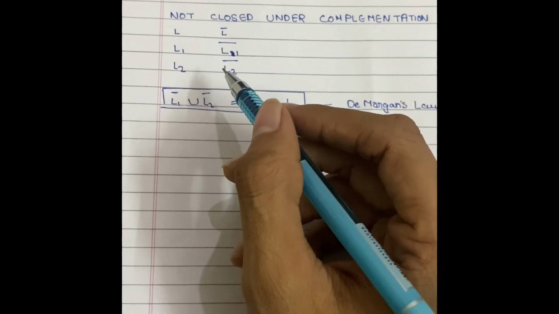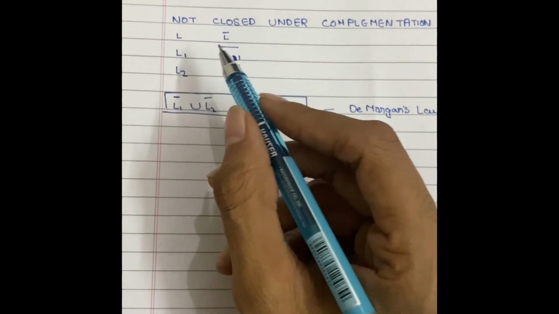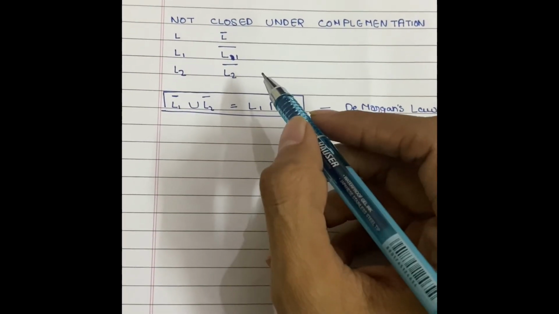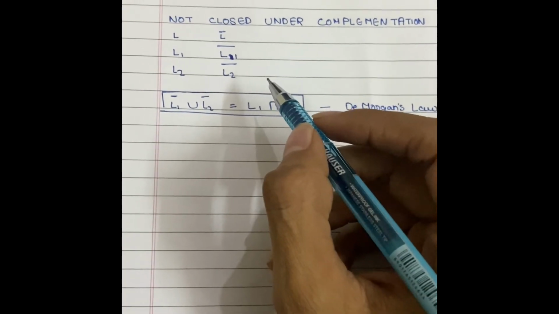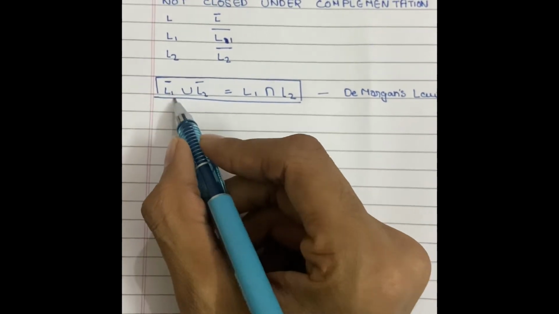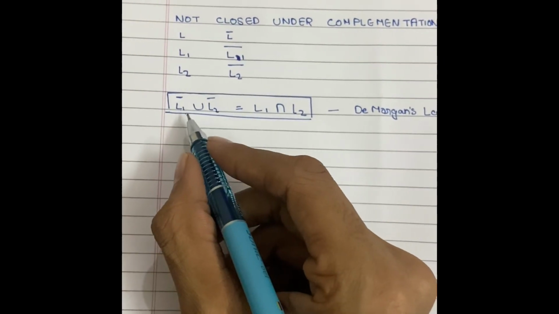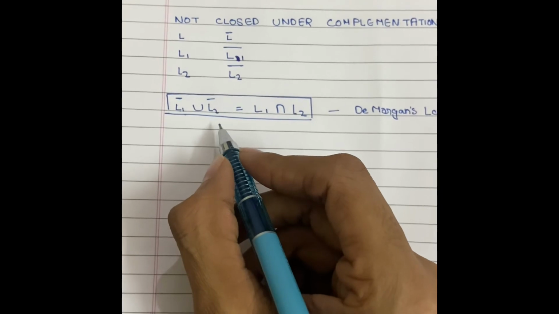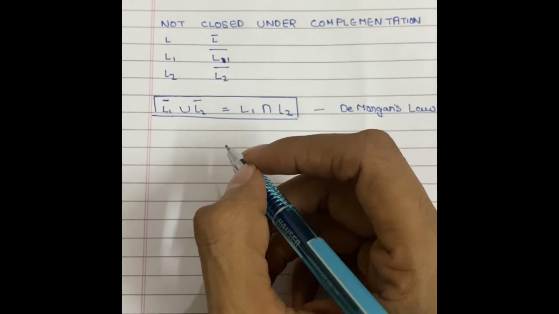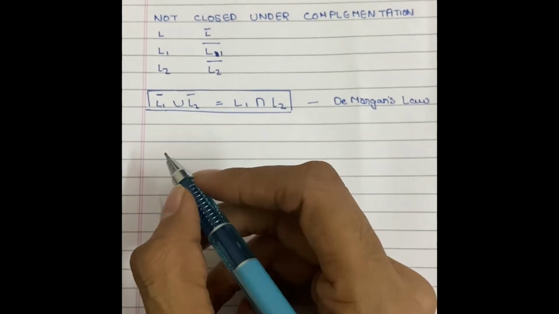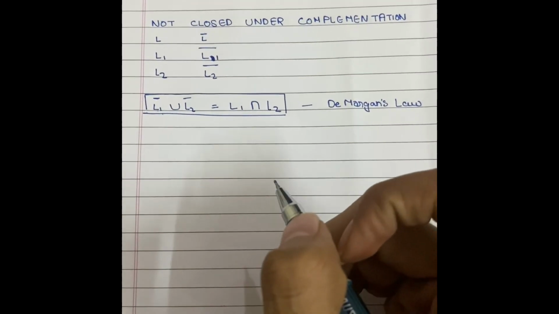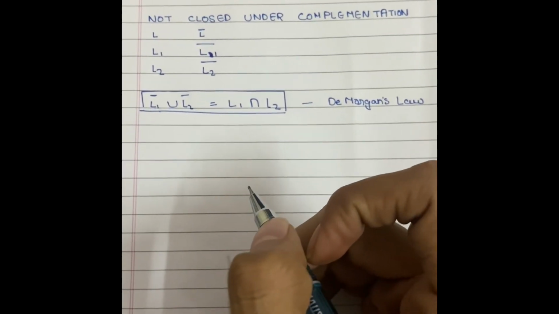So let's consider that the complements of all L1, L2 and L will also be context-free languages. Then we have to prove that the complement of the union of L1 complement and L2 complement is also a context-free language, as we proved in the earlier video that the complement of L1 union L2 is also a context-free language L.